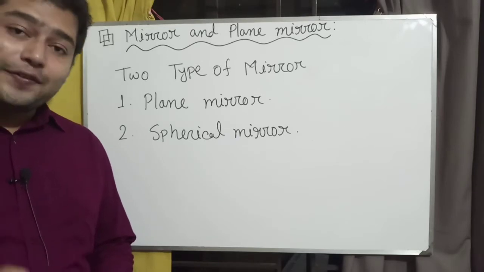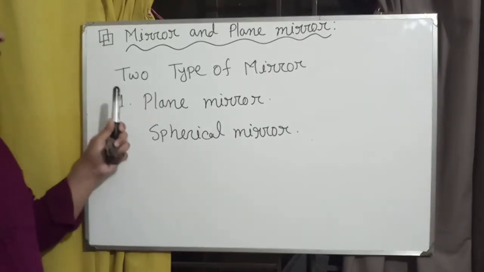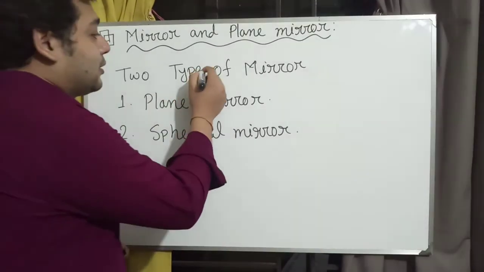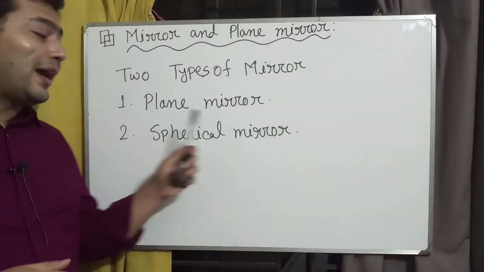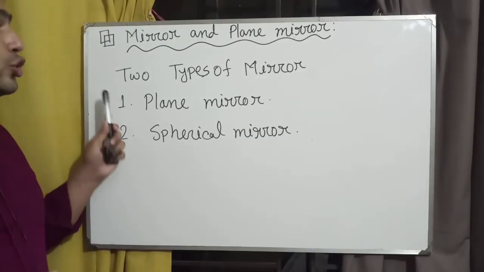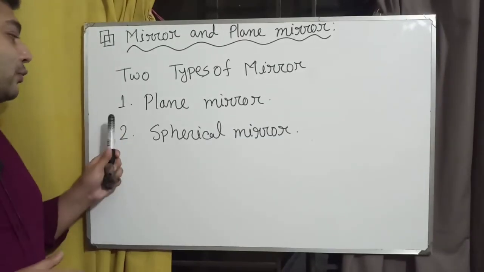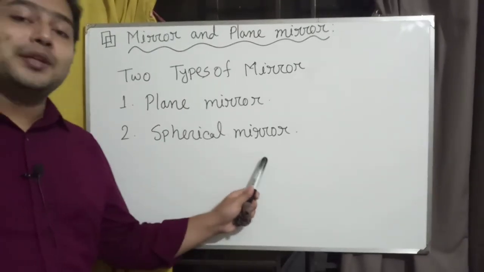Simply, the reflecting surface is called a mirror, and we have two types of mirror: one is plane mirror and another is spherical mirror.